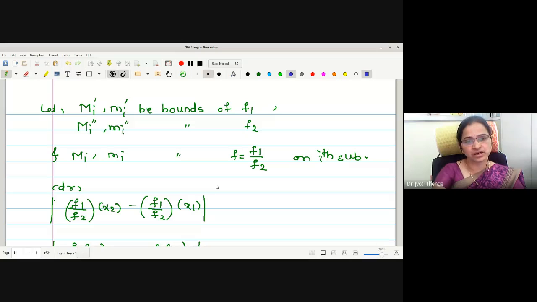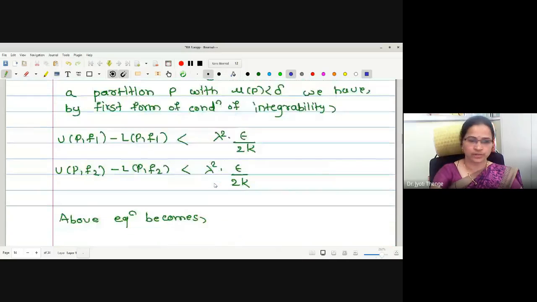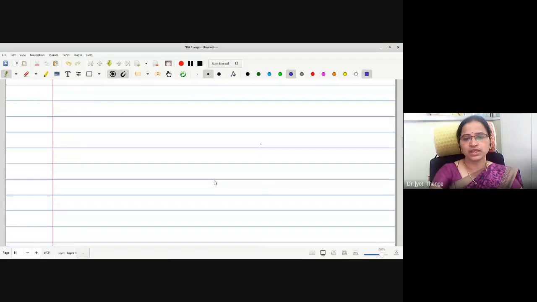Once we establish the relation between the bounds of these functions, by using the relation we have converted it to sums by multiplying by delta xi and taking the sum. Once we obtain the relation between the upper sums and lower sums of these functions, it is very easy for us to prove the corresponding theorem. This is the theme for all the theorems.